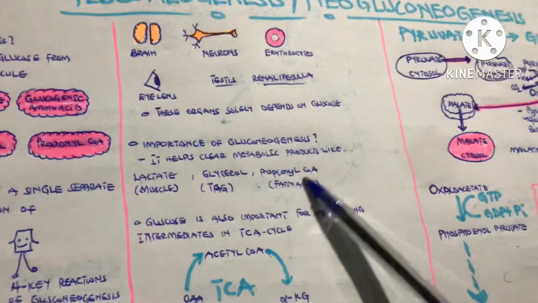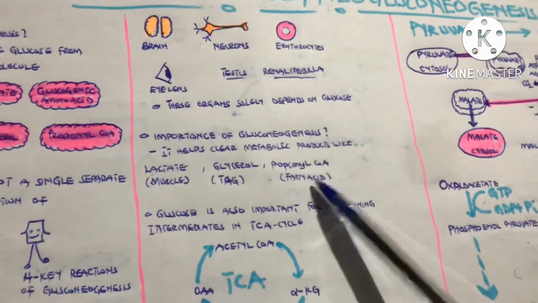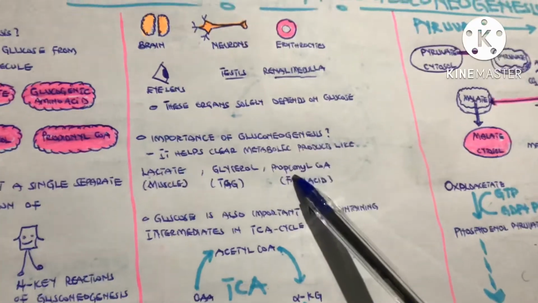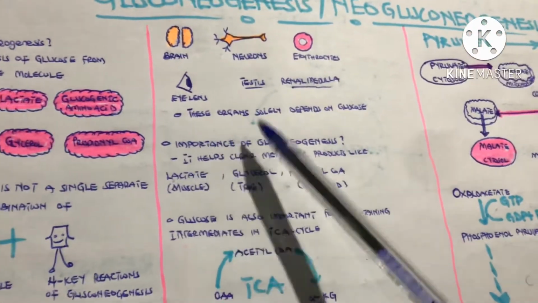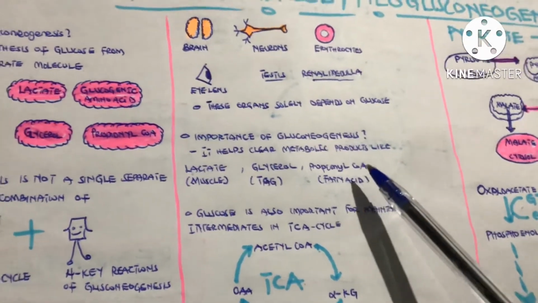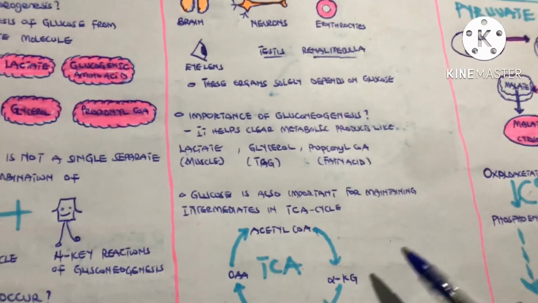And also propionyl-CoA, which we get during beta oxidation of odd-chain fatty acids, and we can use it in the gluconeogenic pathway. So in so doing, the body is able to clear this metabolic product.